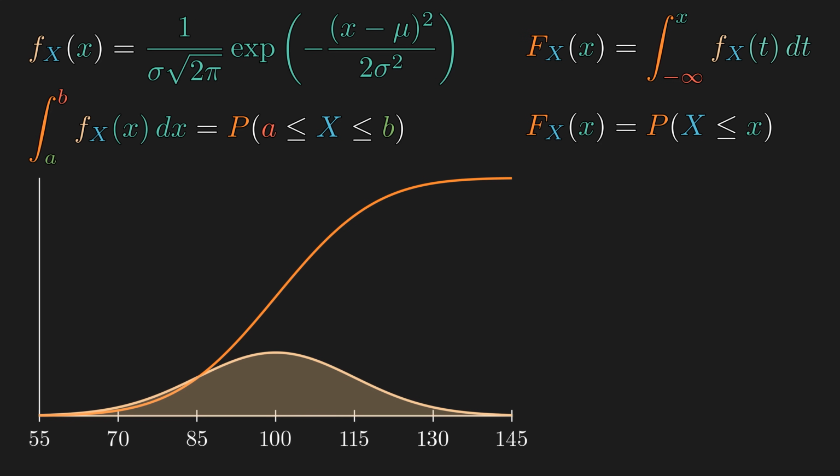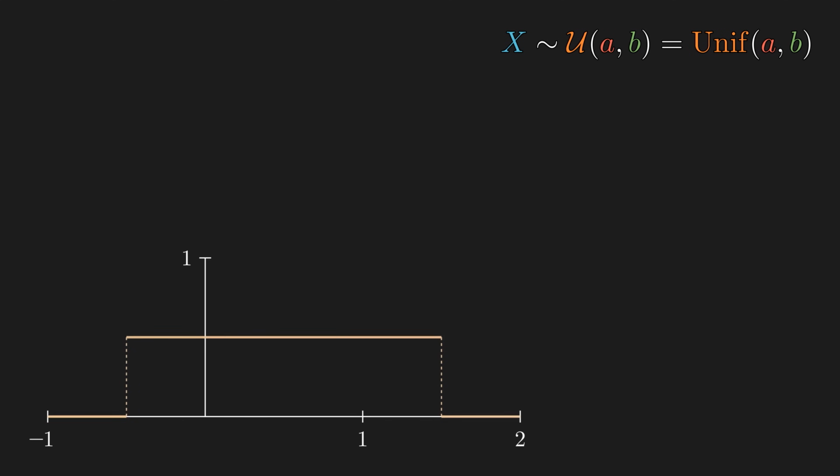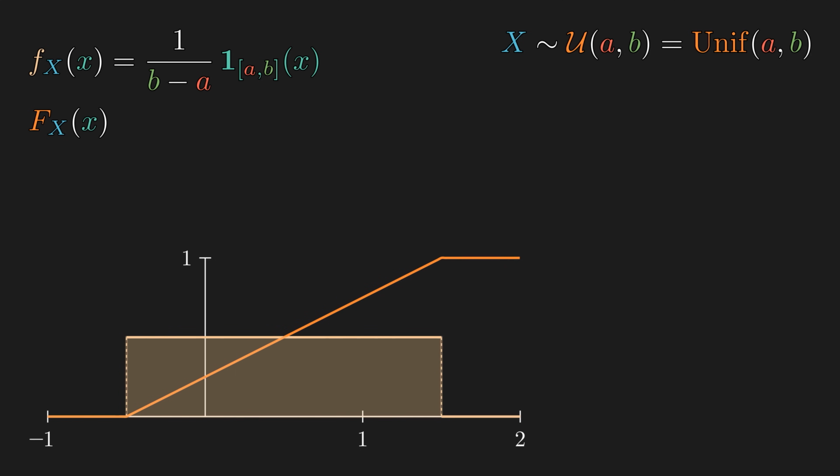That's all the prerequisite definition we need, so can we try it for another distribution? Uniform distribution on an interval a to b is a probability distribution where each value from a to b is equally likely to show up. So the PDF has height of 1 over the length of the interval, so that the area under the curve, or the total probability, is exactly 1, times the indicator function from a to b, which simply spits out 1 from a to b. Then, the cumulative distribution function is a piecewise linear function that is increasing in the middle section.